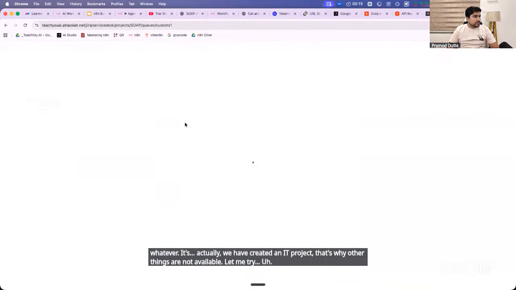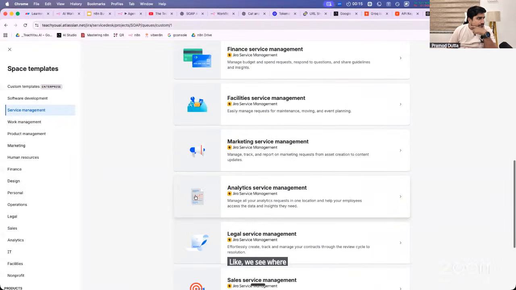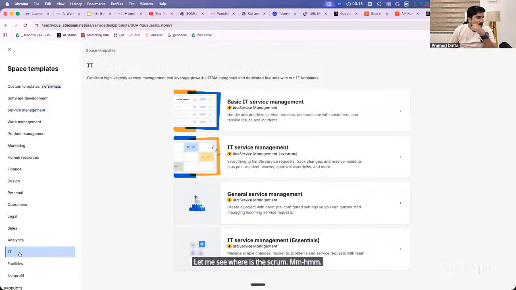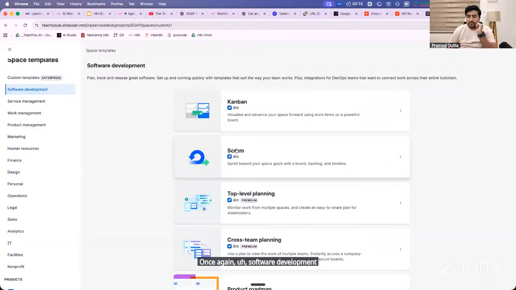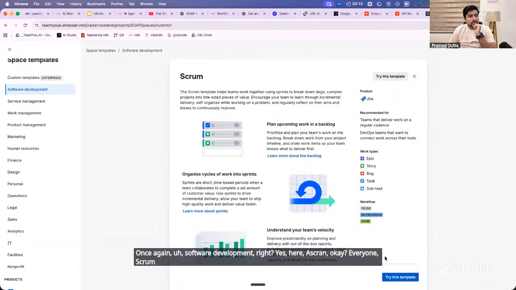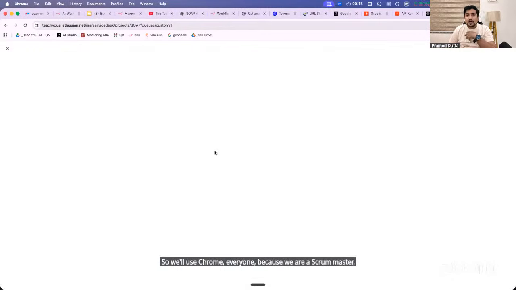To create another space, we want to use Scrum. Let me see, where is the Scrum? It is available in IT, under software development. Yes, here is Scrum. Okay, everyone, Scrum is available. Can you see that? So we'll use Scrum, because we are a Scrum master, right? I'm a Scrum master, by the way.